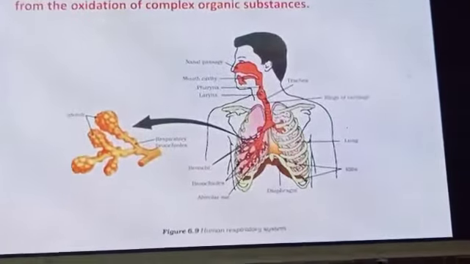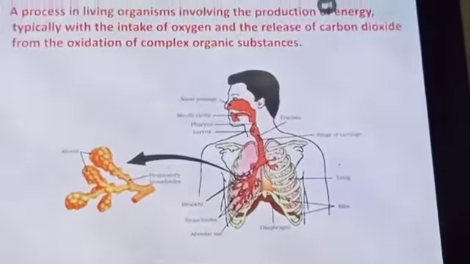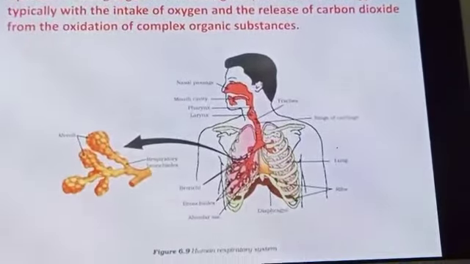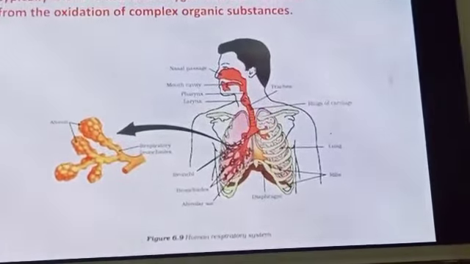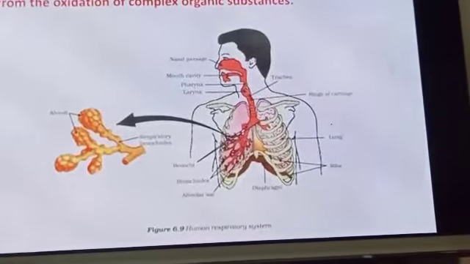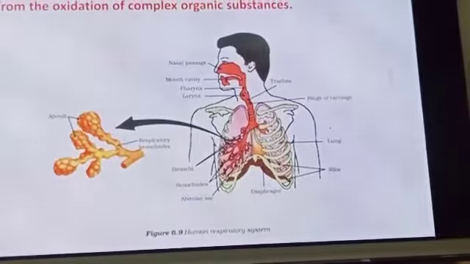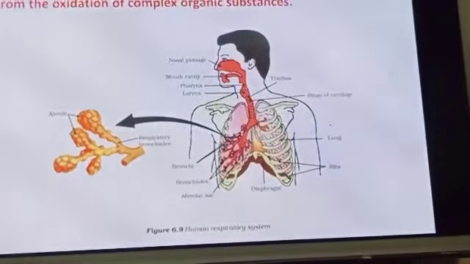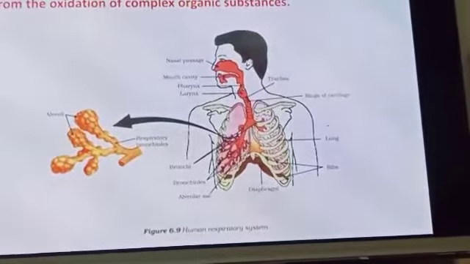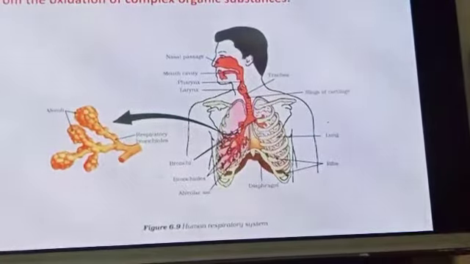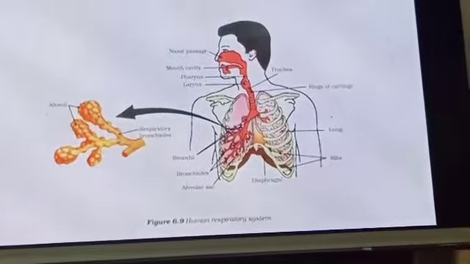Now, in human beings, air is taken into the body through the nostrils. The air passing through the nostrils is filtered by fine hairs that line the passage. The passage is also lined with mucus, which helps in this process. From here, the air passes through the throat and into the lungs.